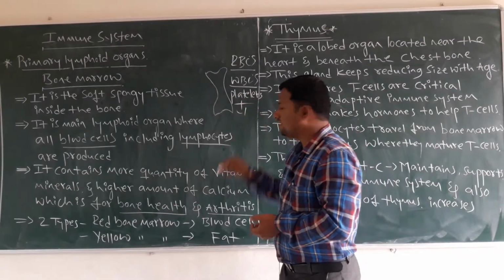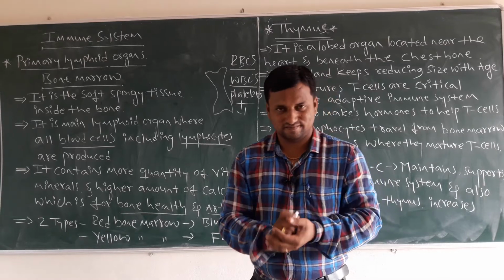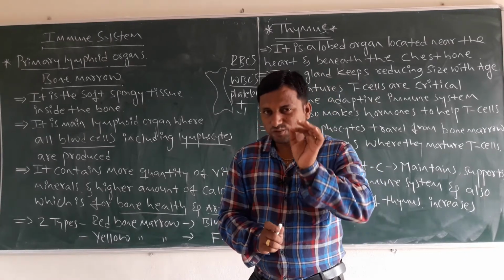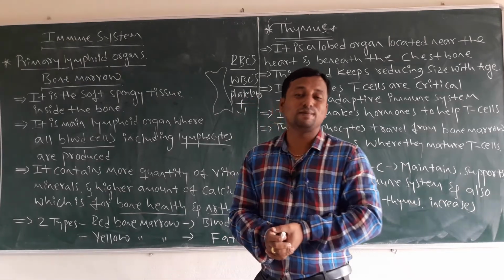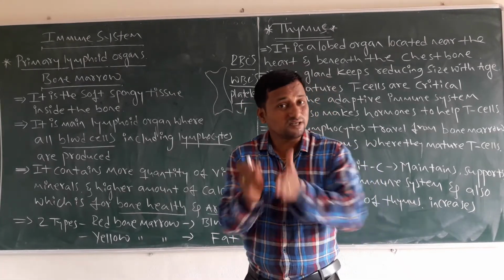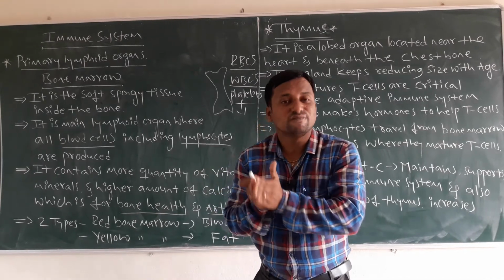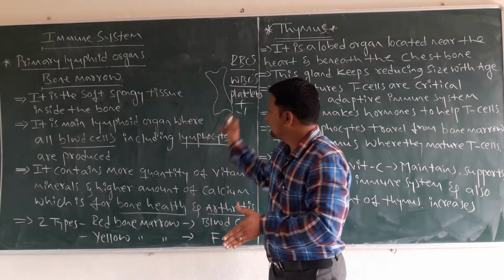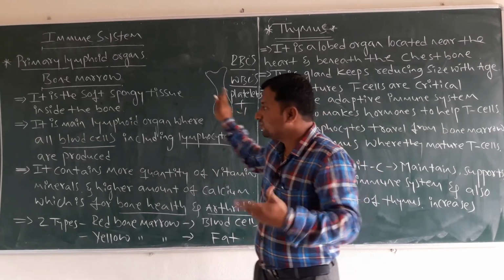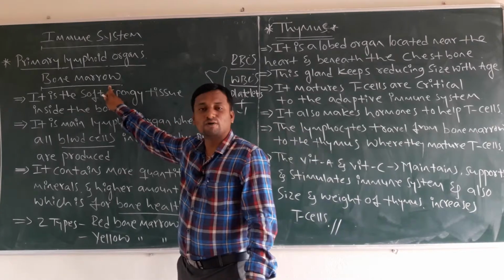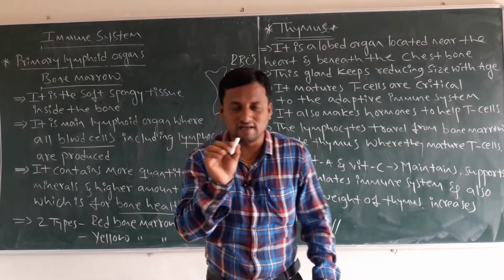Then the next one is platelets. Platelets are called thrombocytes. What is the main function of platelets? That is blood clotting. Just remember the other names of these cells and their functions. So all these main cells are produced by which part? That is the bone marrow. What is this bone marrow? It is a primary lymphoid organ.